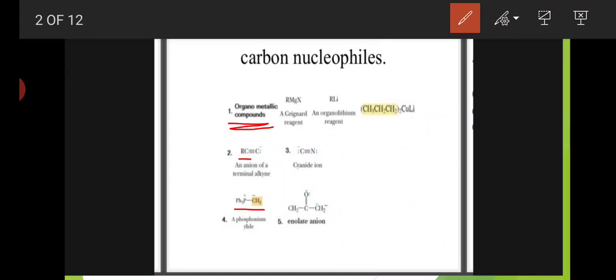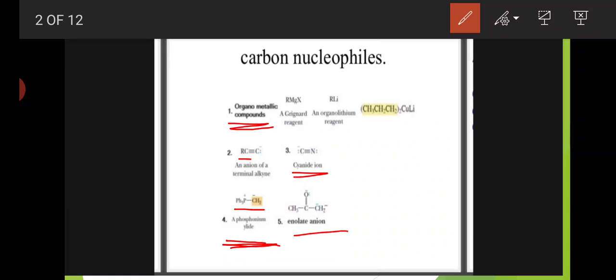And here, cyanide ion, phosphonium ions and enolate ion. Okay, these are the main carbon nucleophiles.